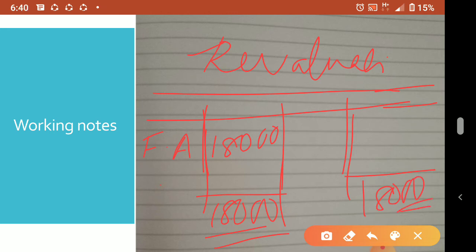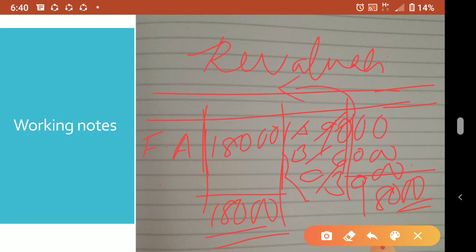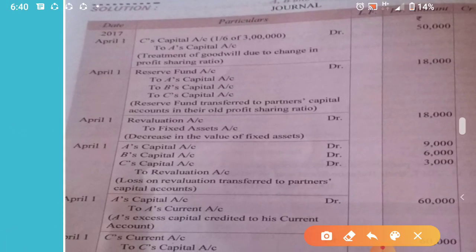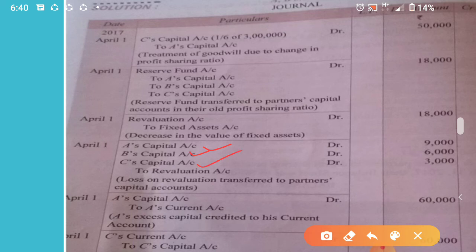Then this 18,000 will be divided between A, B, C in their old profit sharing ratio. So 3 is to 2 is to 1 will come. If you divide, it will come to 9,000, 6,000 and 3,000. Understood? So what is the journal entry for this? A's capital account debtor, B's capital account debtor, C's capital account debtor to revaluation. For that also we'll pass a journal entry. That is the journal entry passed here.